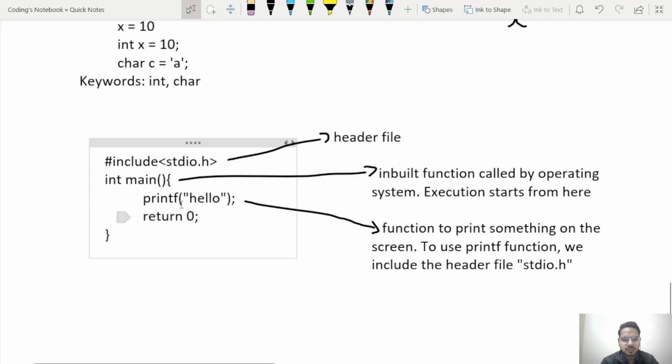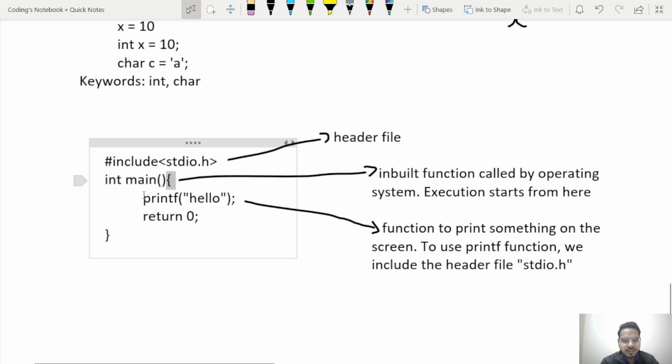For now you can assume that whenever we write this int main function, we have to write this return 0 at the last. Okay, so one more time I am doing a quick recap. This is the beginning of the program where we write all the header files. This is the main function which will be called by the operating system. The execution of program will begin from here.